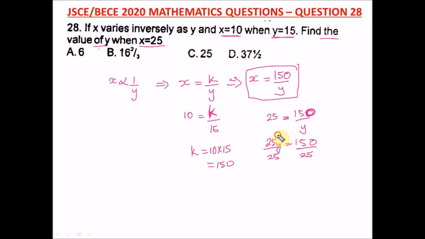Okay, this is just for easy understanding. So when we divide this, 150 divided by 25 is going to be 6. Yeah, 6. It's going to go 6 times. Okay, so this is our answer. Y is equal to what? 6. And our right option here is option A.